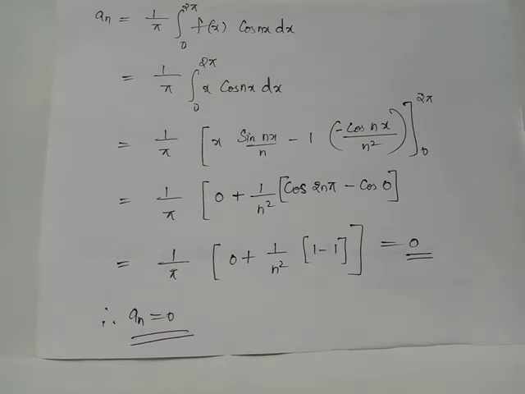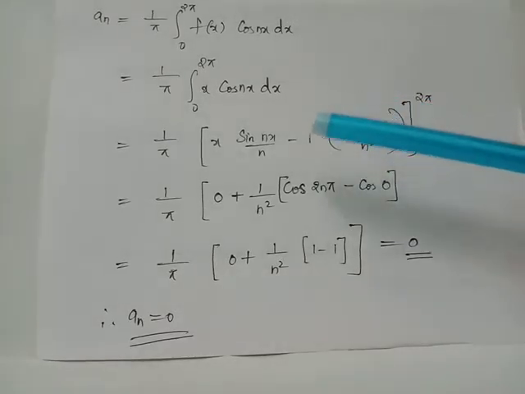Now when you try to differentiate first function 1 with respect to x, since it is a constant, you will get 0 as the answer. This procedure of differentiating first function with respect to x and integrating second function with respect to x will be continued till you get 0 after differentiating first function. Here now we will give upper and lower limits. We have minus into minus becoming plus here.